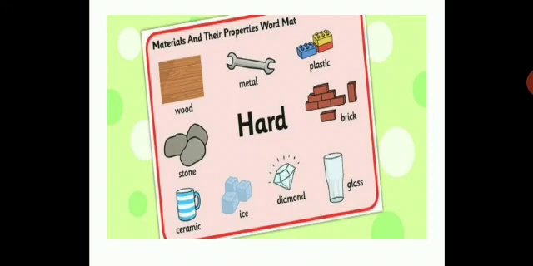Hard materials, here you have wood, metal, plastic, brick, stone, ceramic, ice, diamond, glass. All these you see they all are very hard. So they are hard materials. They classify as hard because you just can't compress it, and you cannot bring any deformation easily in them. That's why they are hard materials.